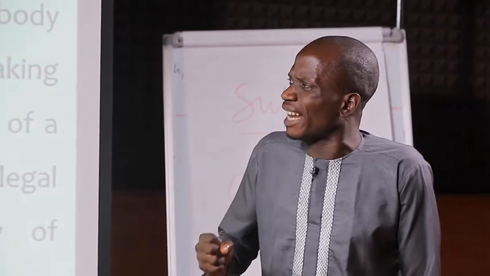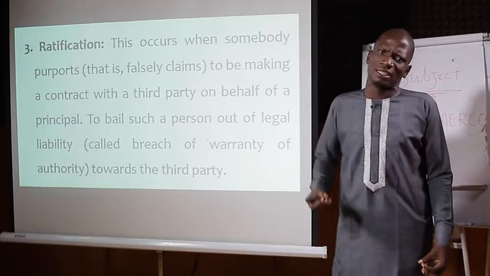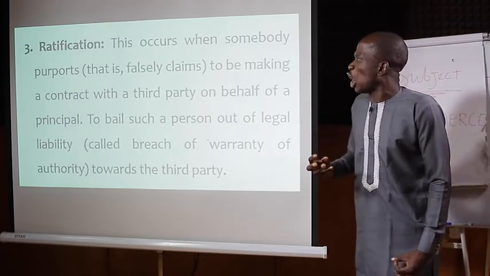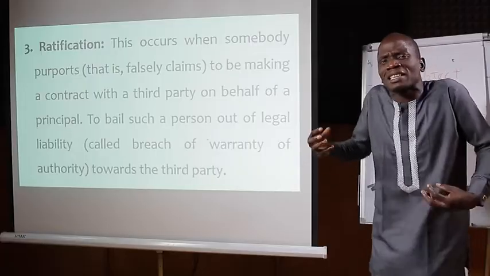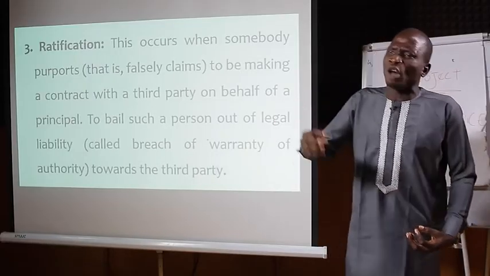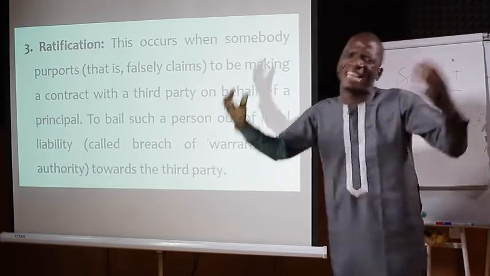That is, an agent can be nominated or appointed by what we call ratification. Ratification occurs when somebody purports, that is, falsely claims to be making a contract with a third party on behalf of the principal, to bail such a person out of legal liability, called breach of warranty of authority towards the party. By ratification, it means somebody is acting on your behalf without any official approval.